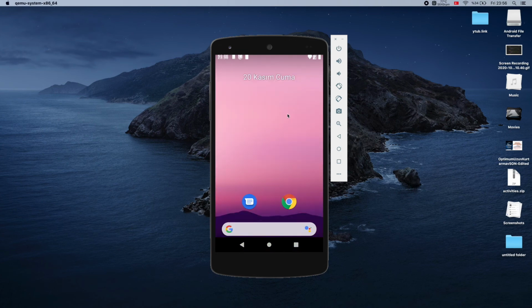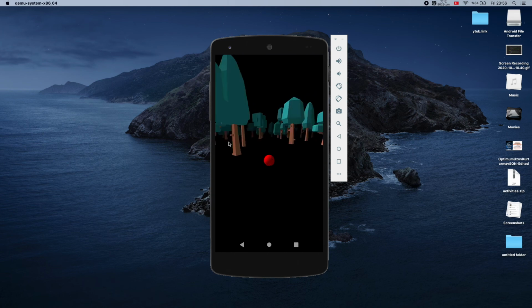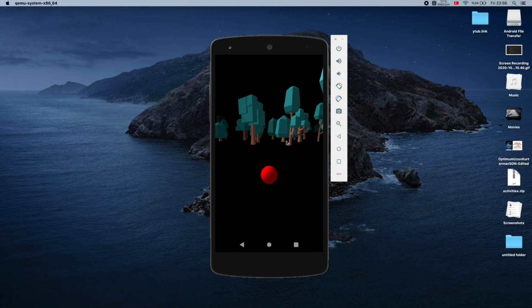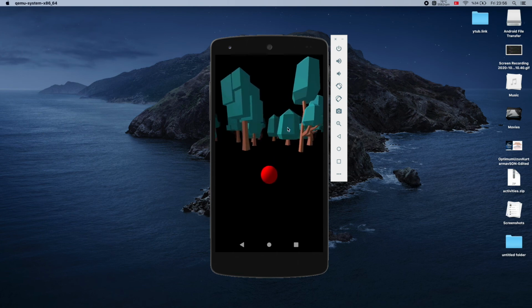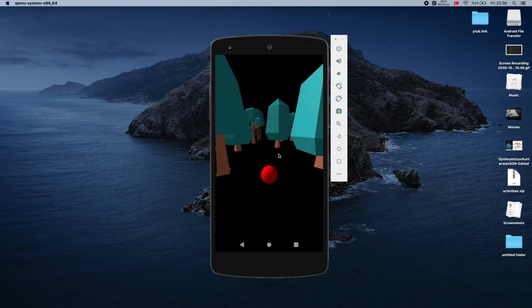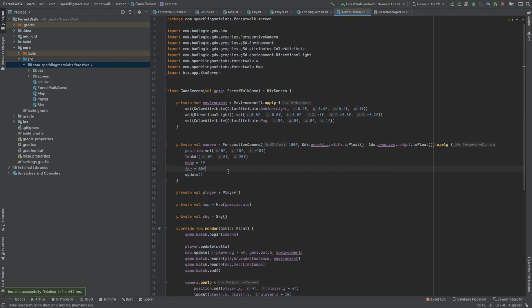I cannot see the sky, and I cannot see the trees far away. So it's more like a night environment. Okay, see, you can only see the trees very near. If I even decrease it to, let's say, 50,